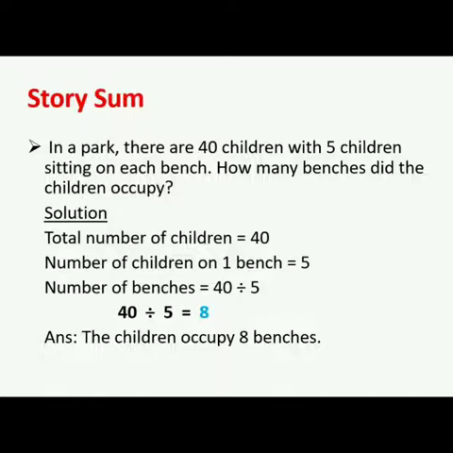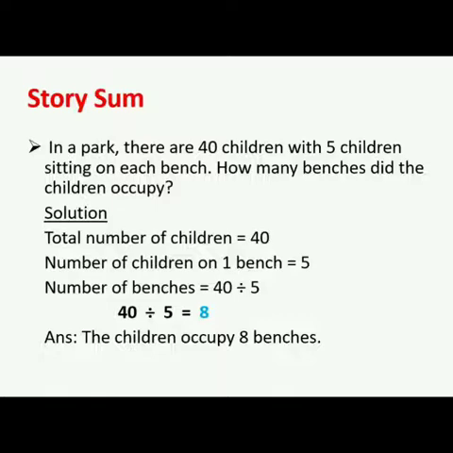Each bench means on one bench, 5 children are sitting. This is our second statement. How many benches did the children occupy? So what we have to find out? We have to find out how many benches did the children occupy.